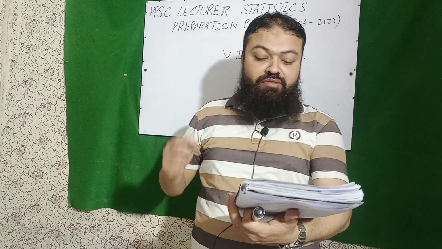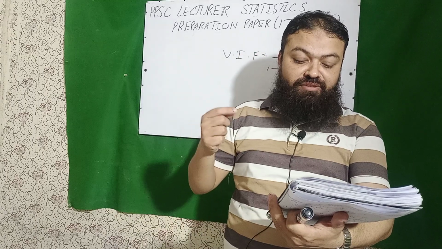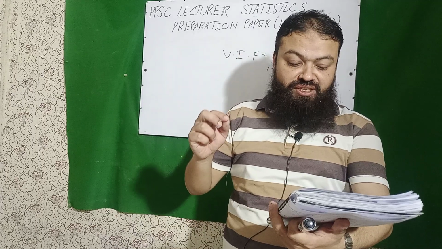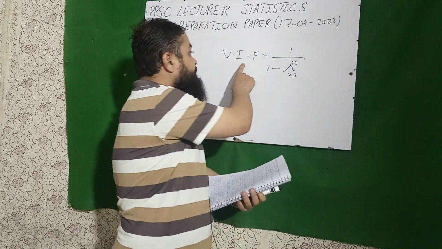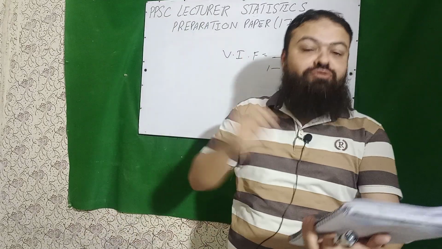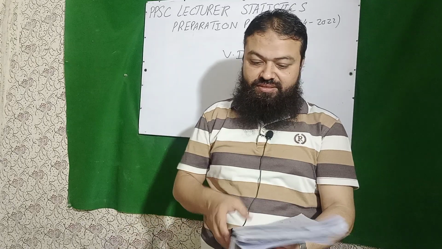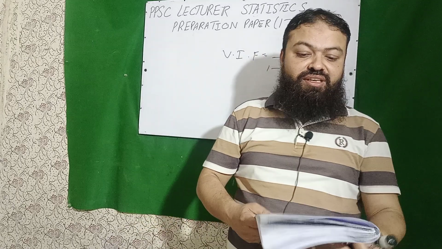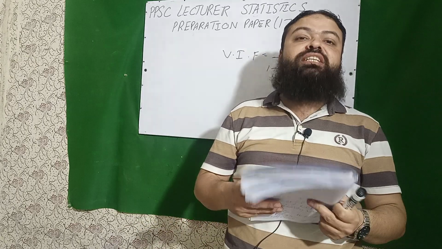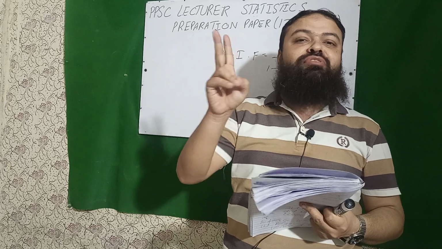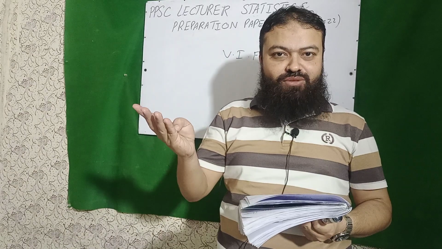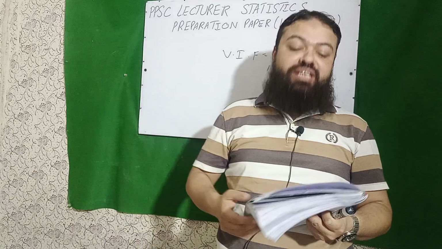Question next, when there is no collinearity between the two variables, correct option is variance inflation factor will be equal to 1. Next question, there are dash types of multicollinearity. There are two types of multicollinearity, perfect multicollinearity and imperfect multicollinearity.